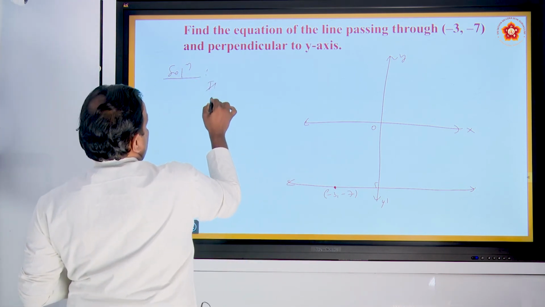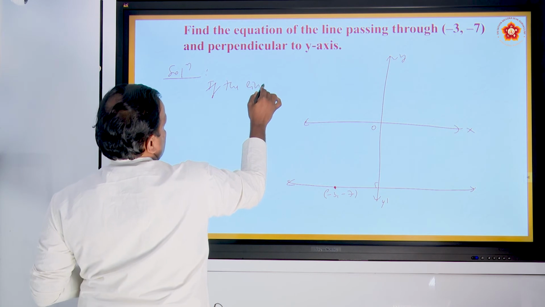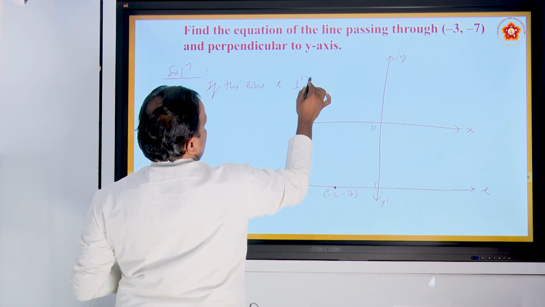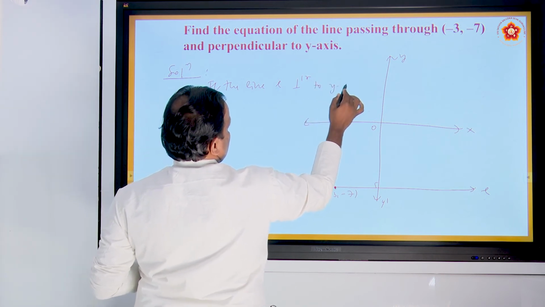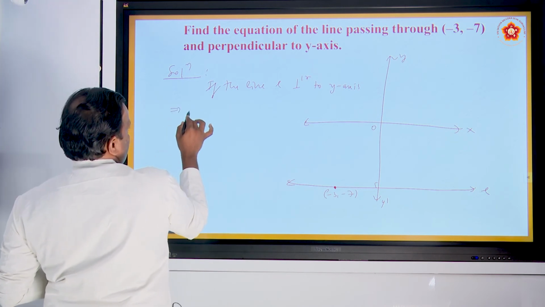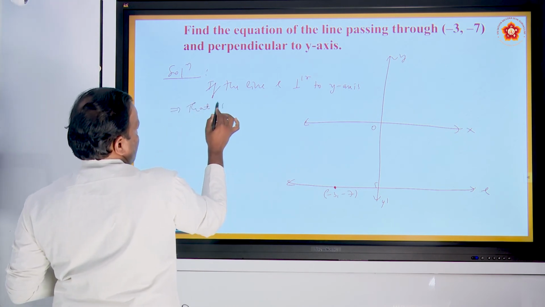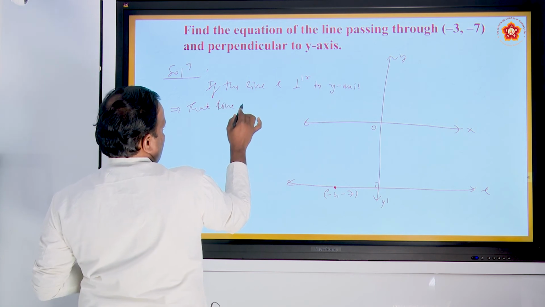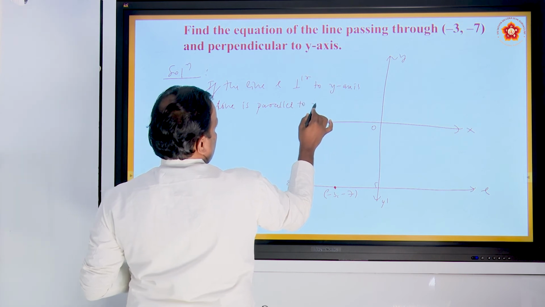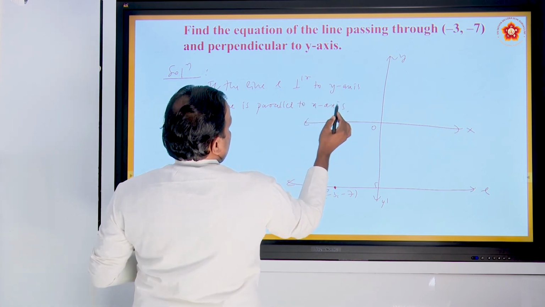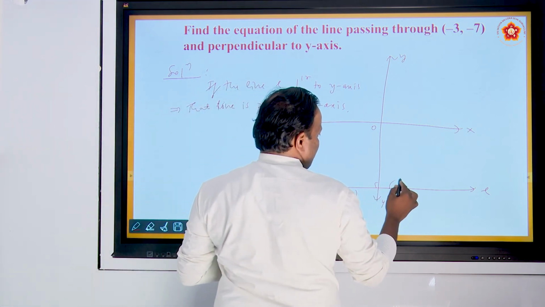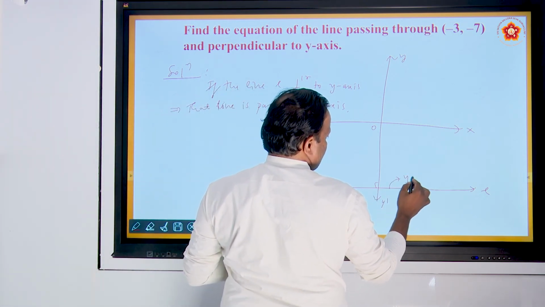If the line L is perpendicular to y-axis, what is the meaning of this? This implies that the line is parallel to x-axis. So if the line is parallel to x-axis, clearly the equation of line is y equal to something.